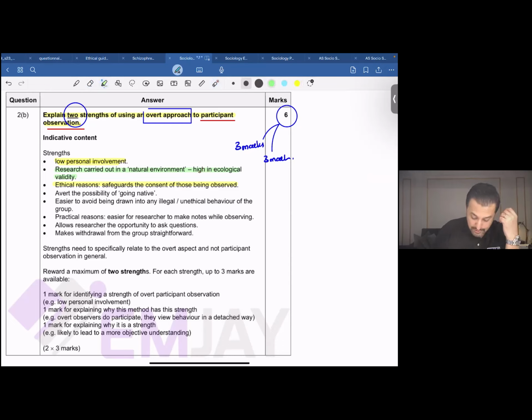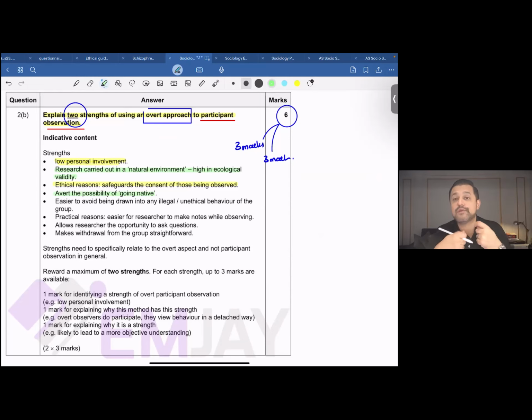The fourth point, you could avoid the possibility of going native. Now what does going native mean over here? If you are conducting research on a particular social group, and you're a participant observer, but not an overt observer, instead you're a covert observer, right?